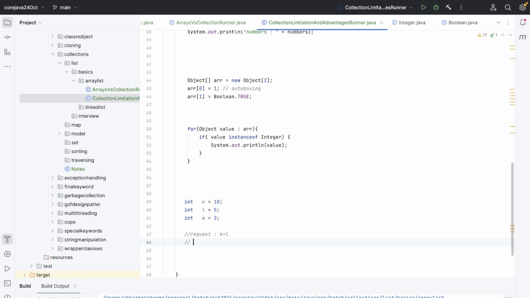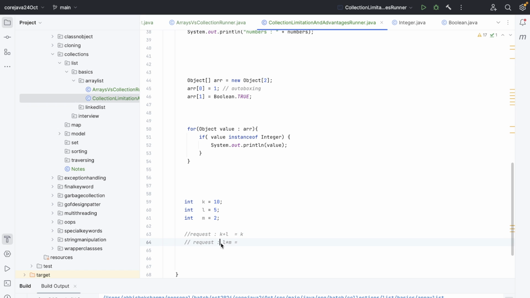and the other request is l into m. And let's say that whenever I perform any operation, the right one demolishes and only the left one stays, right? For example, if I do k plus l, only k will survive, right? l will collapse.